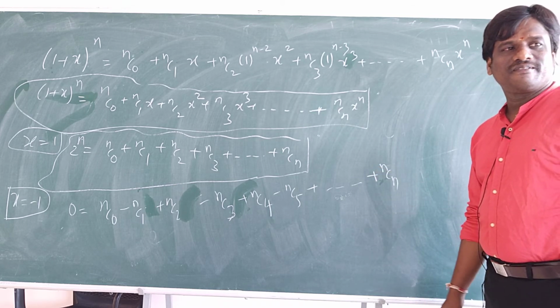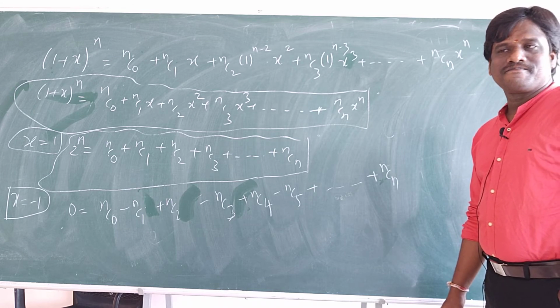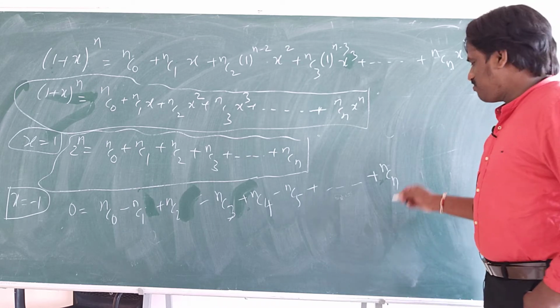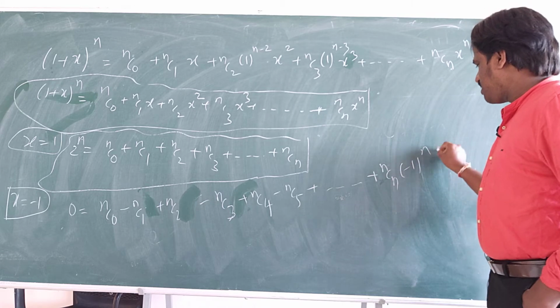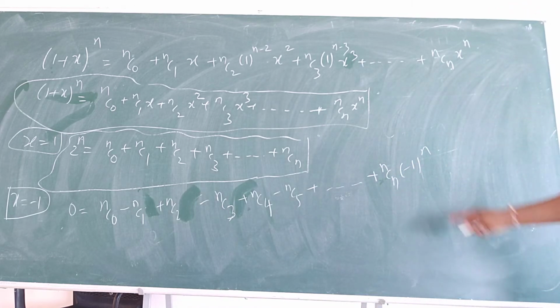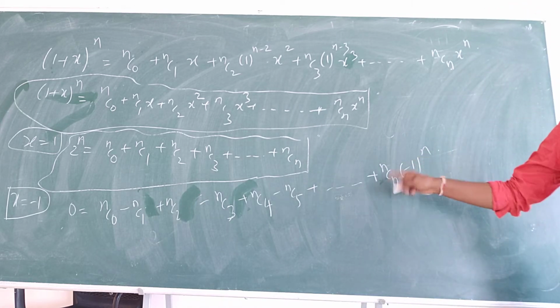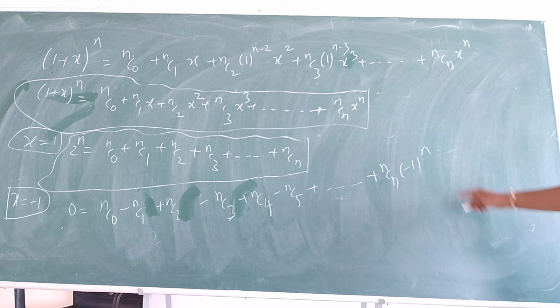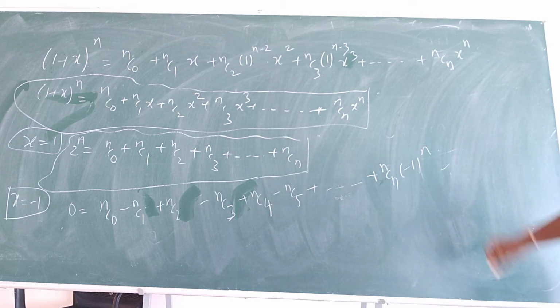Who is n? We don't know n. Minus 1 power n. If n is odd, then you get minus. If n is even, you will get plus. Minus 1 power n. This is okay? Right, note down.